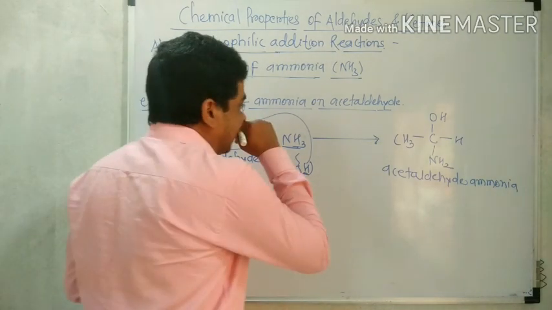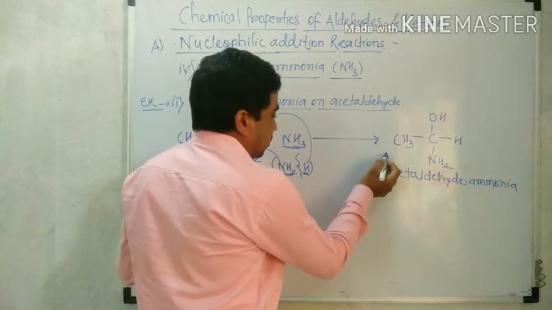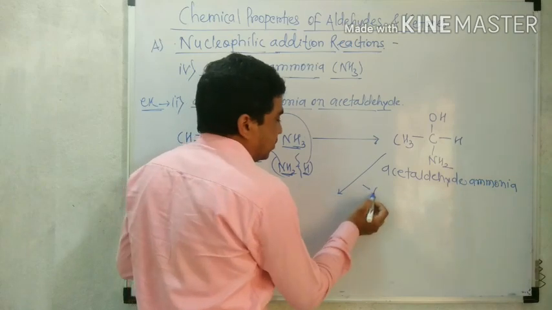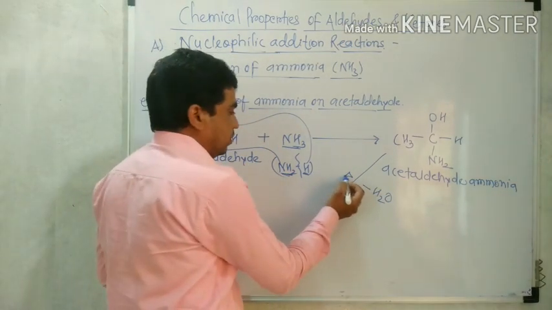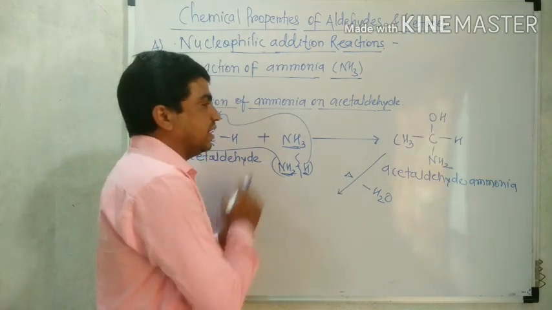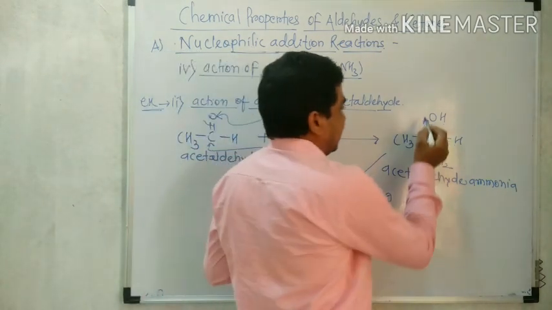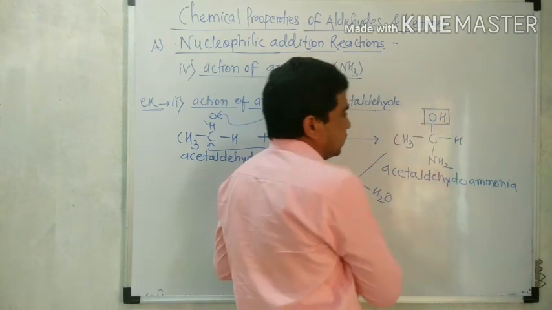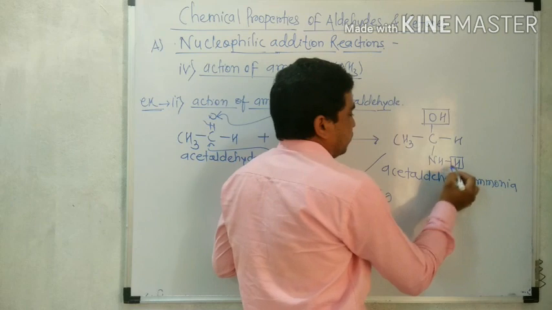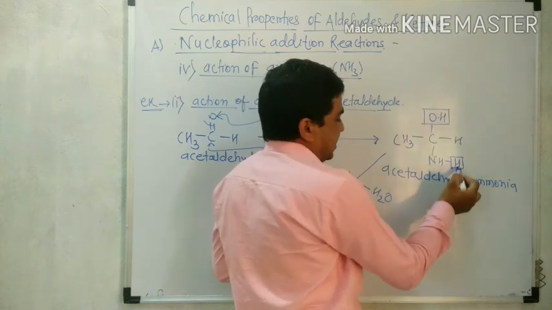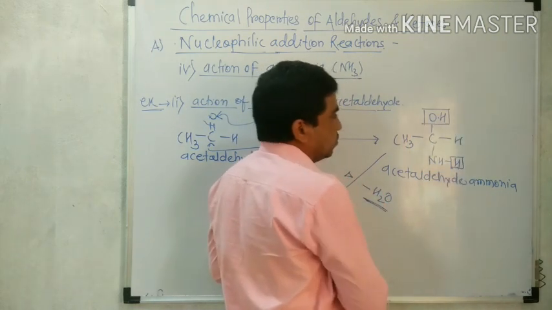But this acetaldehyde ammonia loses a water molecule. That loses water molecule after gaining some heat, as like this OH, and hydrogen from this NH2. That OH and H give H2O.